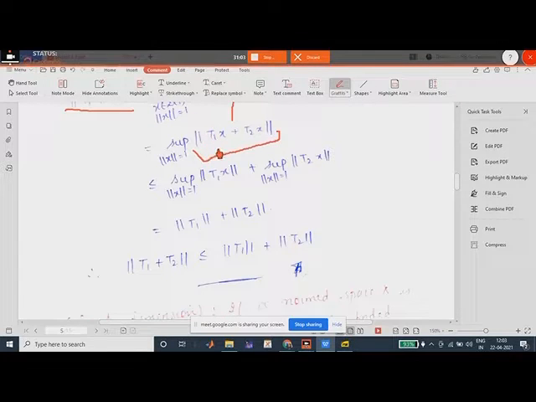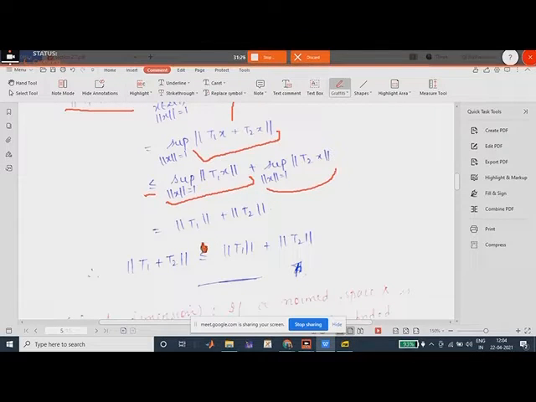We have already proved that this is a defined norm, norm of Tx. So what we do is, we take triangular inequality on this. So what it will be is supremum of norm of T1x plus supremum of norm of T2x, with less than or equal to sign, right? And this is nothing but norm of T1.